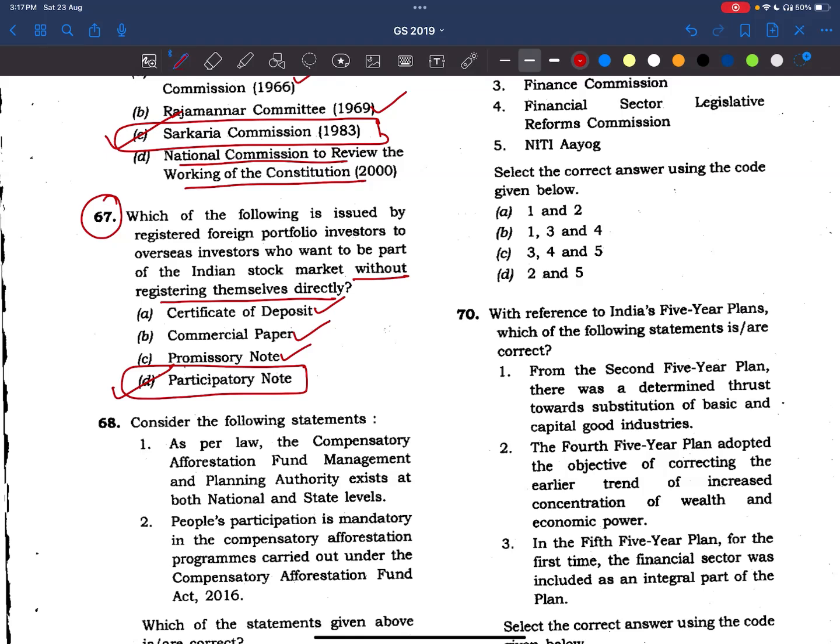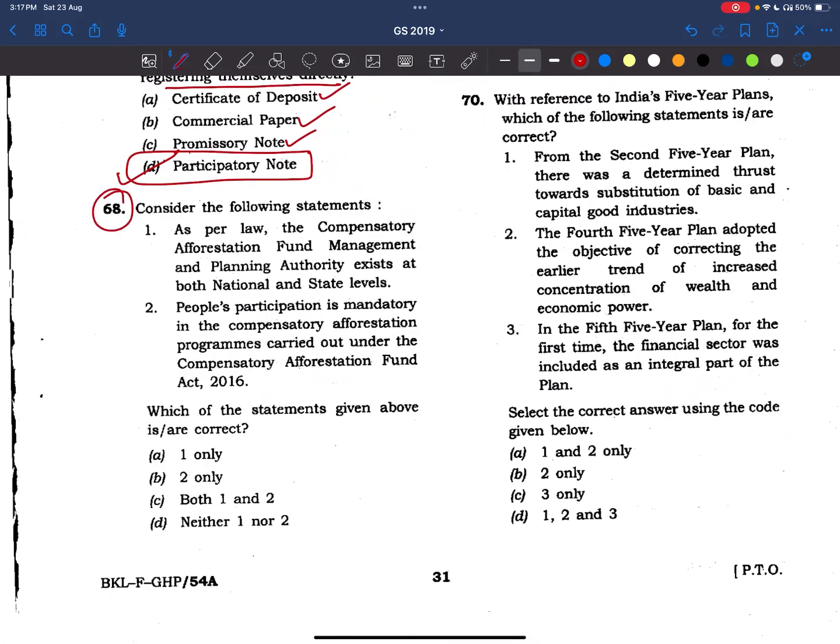Now, coming to 68th question. Consider the following statements. As per law, compensatory afforestation fund management and planning authority exists at both national levels and state levels. Yes, friends, it exists both in the national level and state levels. Okay, now the people's participation is mandatory in the compensatory afforestation programs carried out under Compensatory Afforestation Fund Act 2016. Here, friends, this is not mentioned in the act. Okay, so this is wrong. Answer is 1 only. Now see here, friends, what we have to do.